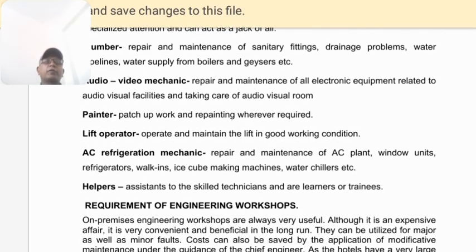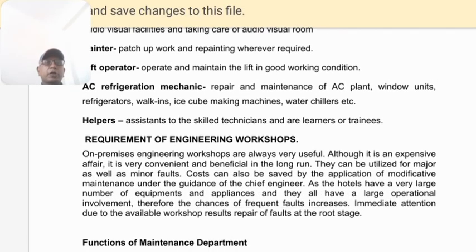Now we require helpers. What will the helpers do? Each and every technician is supported by helpers. Helpers assist the skilled technicians. In the beginning, these helpers work under the supervision of the electricians and mechanics. Now, as time passes, they get experience and the helpers become technicians. Now we move on to the requirement of engineering workshops.